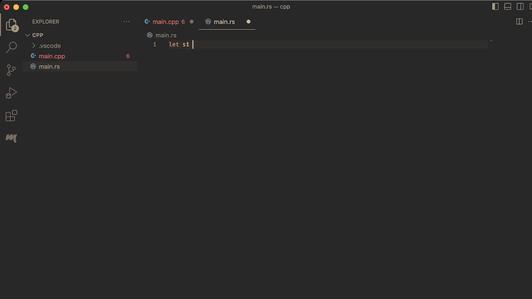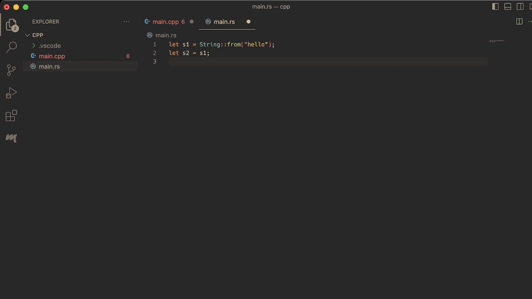Let's give a quick example here. So let's create a string from this literal, and let's copy that into S2. Now, if you're coming from C++, you're like, okay, S2 now points to different memory that holds the same characters.